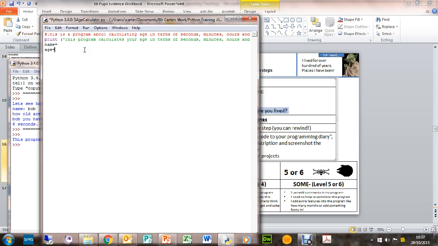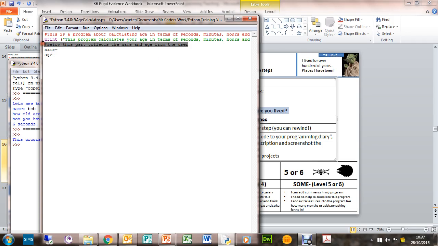So you're going to have to look back in your program about how this works. So we can put a note here below: this part collects the name and age from the user. Okay, you're going to have to work that bit out.